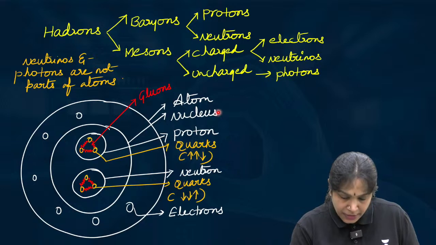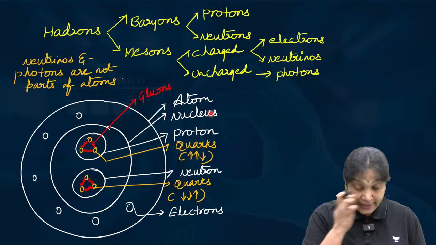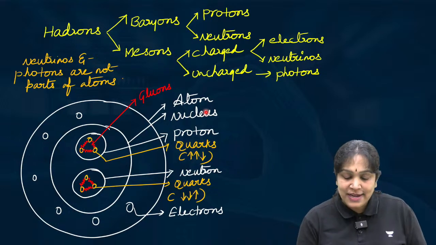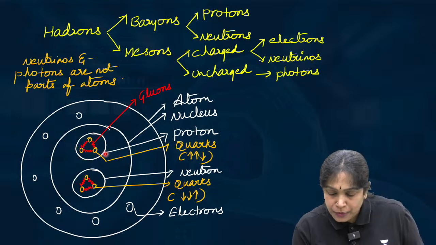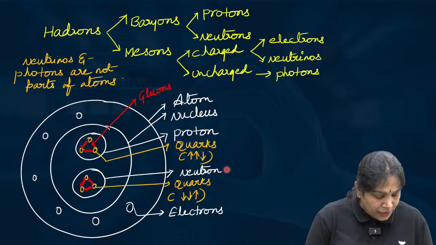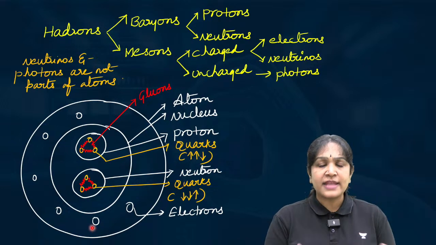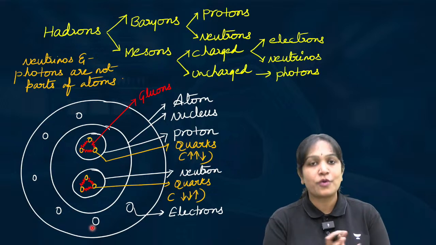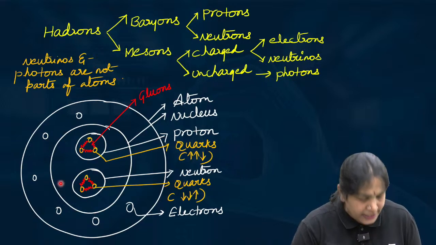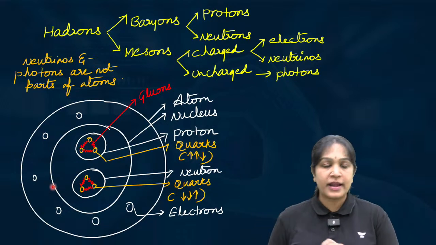Nucleus. What is there inside the atom? Nucleus. Right. What are there inside the nucleus? Proton and neutron. Listen carefully and don't say it is difficult. This is atomic structure. 8th class, 9th class students read this. Just more focus please. So atom, nucleus, inside the nucleus protons and neutrons. Till this point you also know, you studied in your school days, right?